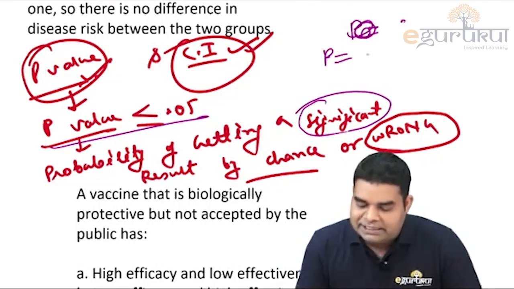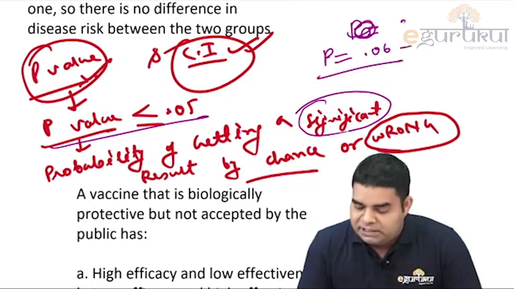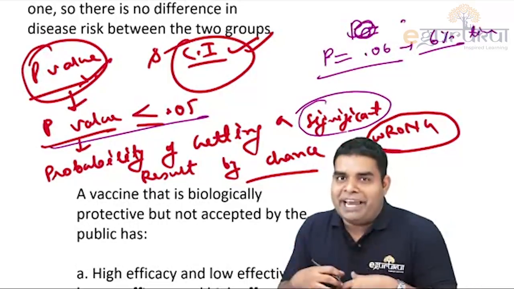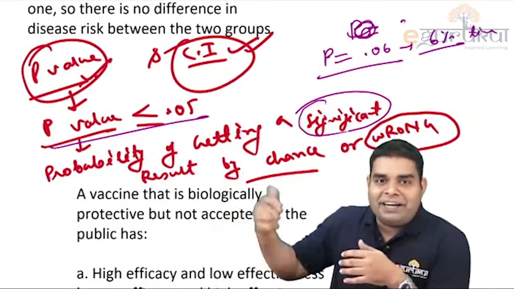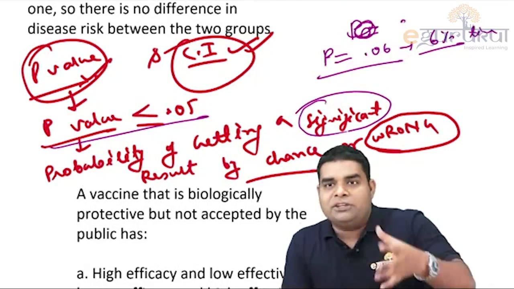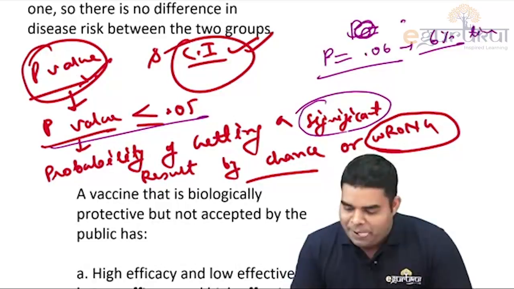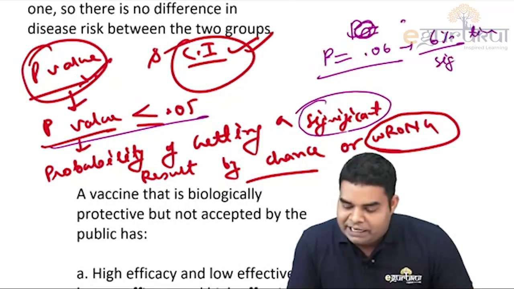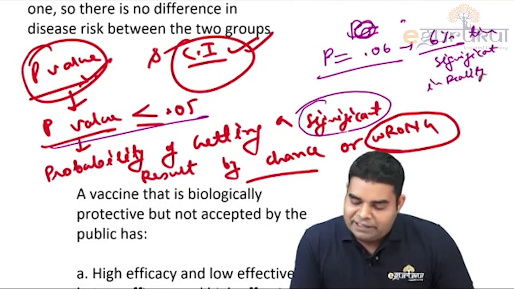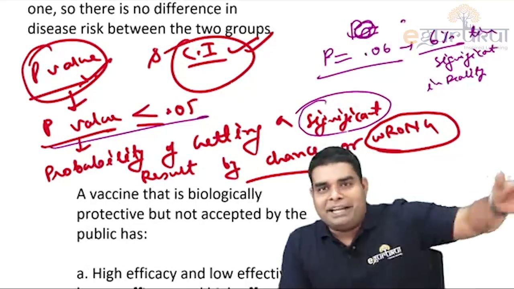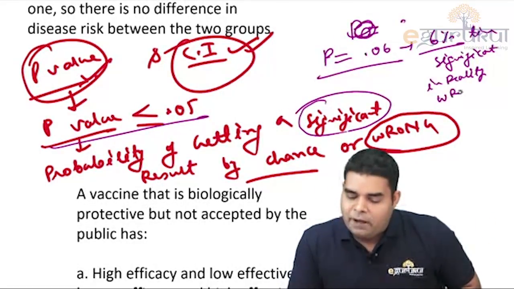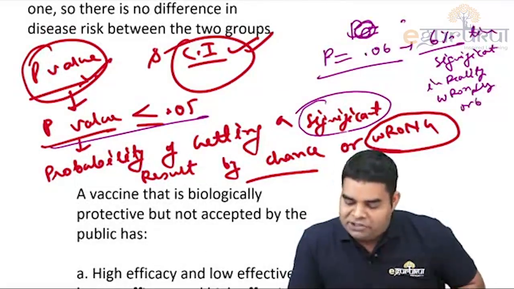So suppose the p-value is, let's say, 0.06. So 0.06 means this guy, in 6% of cases, gets the positive vibe when the girl doesn't mean anything, when the girl just looks at him randomly. So similarly, for any study, if p-value is 0.06, it means 6% of the time he feels excited, he feels it is significant, when in reality it is not significant. In reality, the girl just looked for some other reason and he thought she was looking at him, so in reality it came wrongly, or it just occurred by chance.